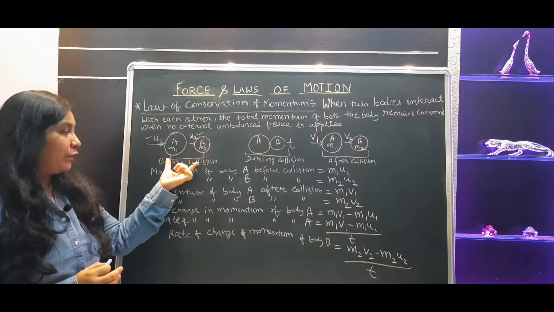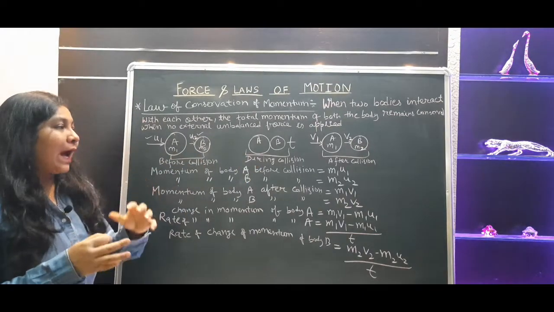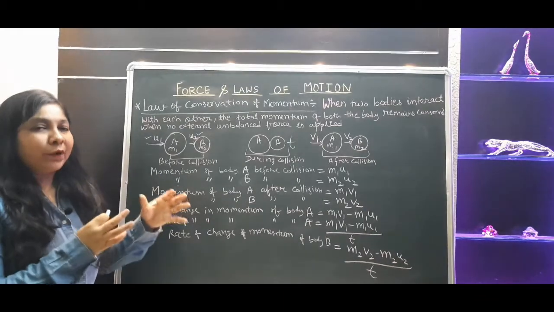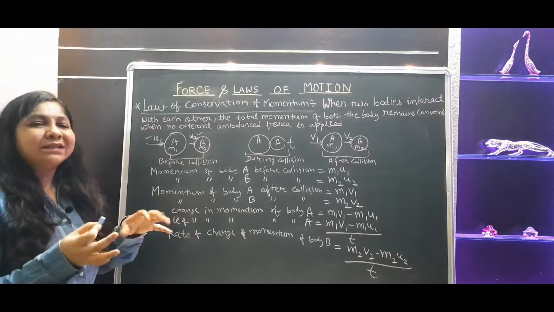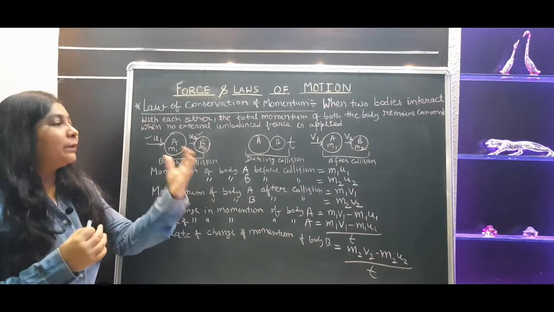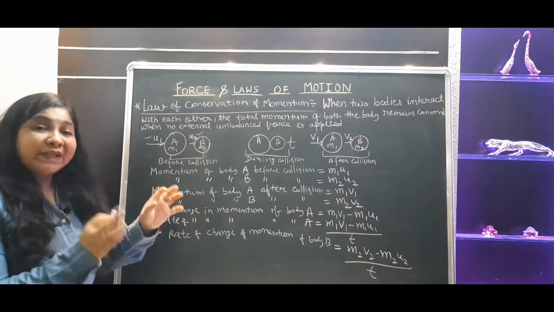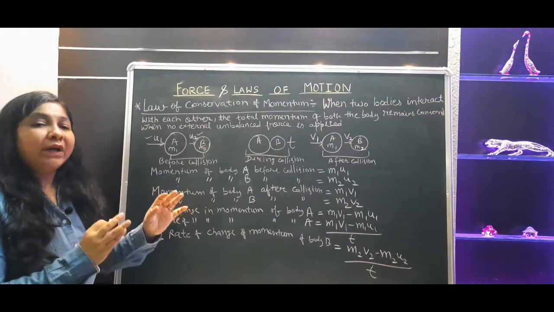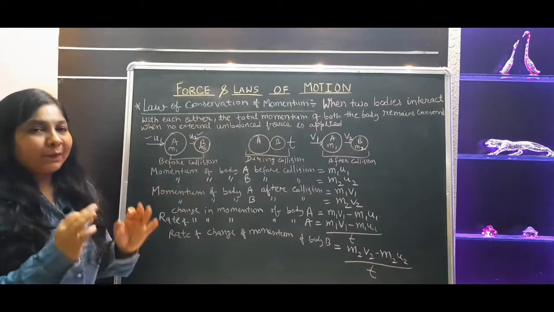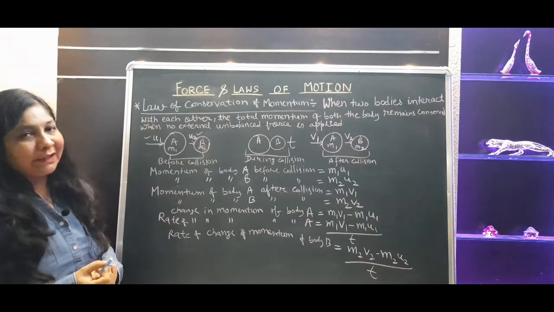This is the condition before collision, it is written here. This is the condition during collision. At that particular time when they both were colliding with each other, we are just leaving the velocity aside, because after that we are counting the resultant velocity here. But the duration for which both bodies collide, that we are writing here. Suppose for t time both bodies A and B are colliding with each other.